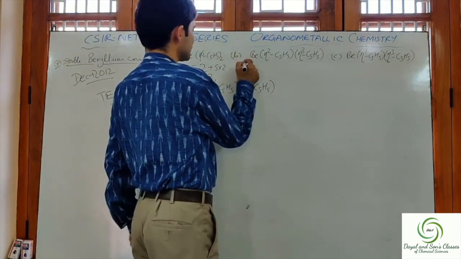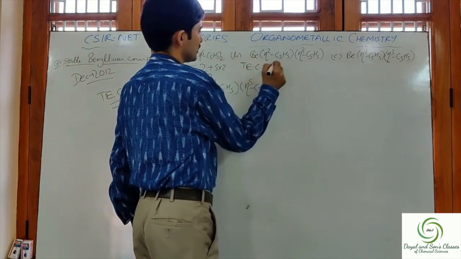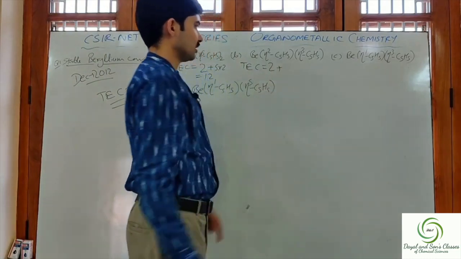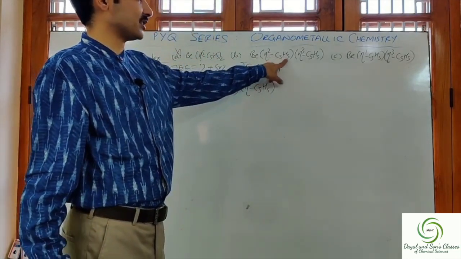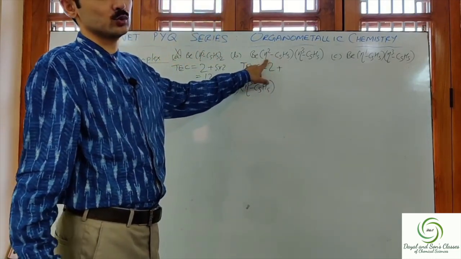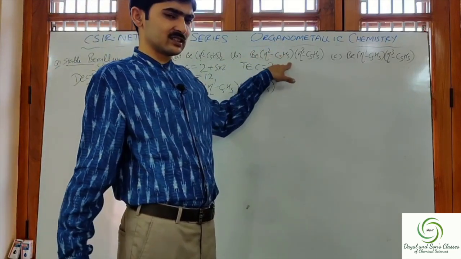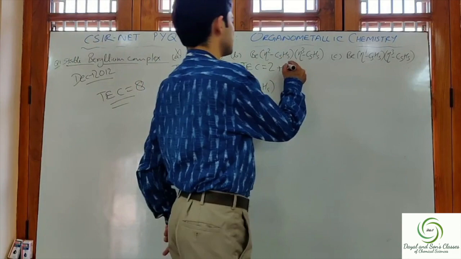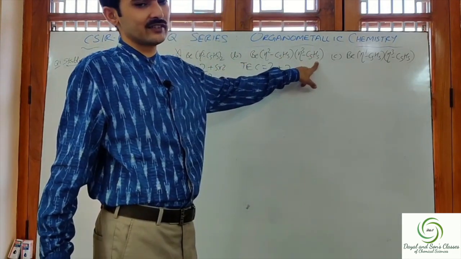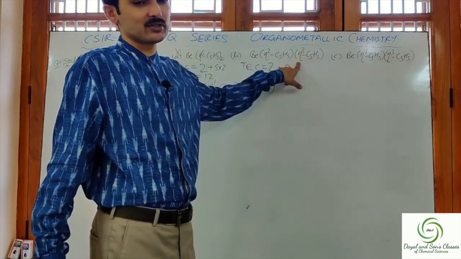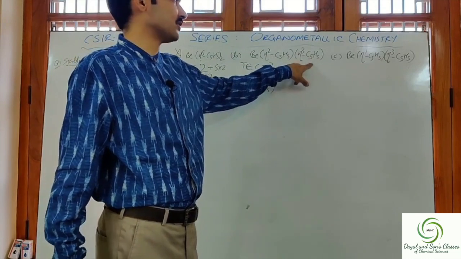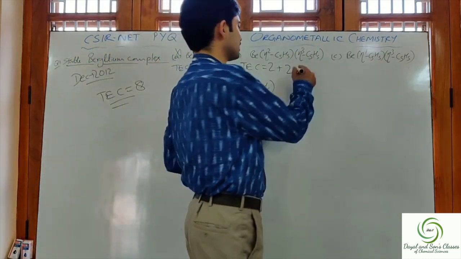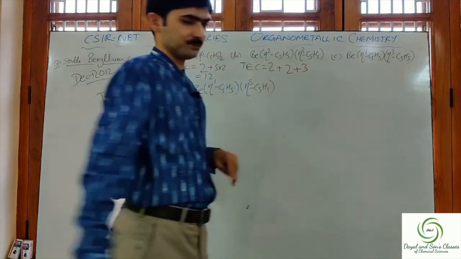Now let us check the second option. TC is equal to beryllium 2. Now here C5H5 is given but hapticity is 2. When C5H5 with hapticity 2 contributes 2 electrons, so plus 2 for this. Now the second C5H5 unit is given with hapticity 3, η3-C5H5. Hapticity 3 means it will contribute 3 electrons, plus 3.